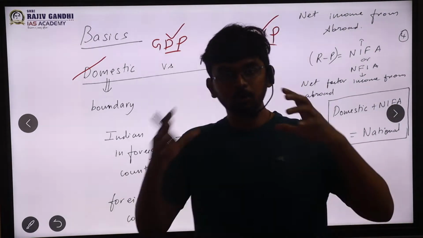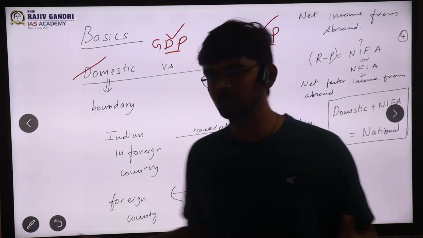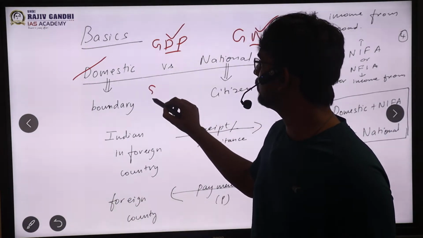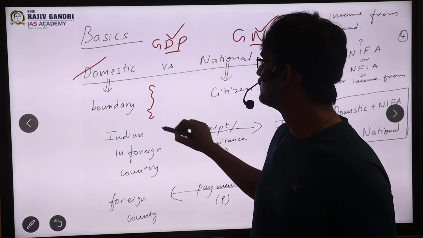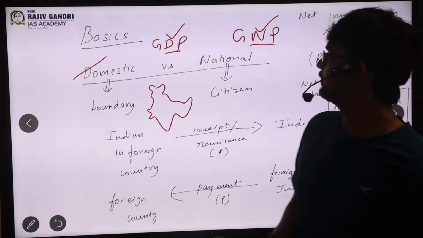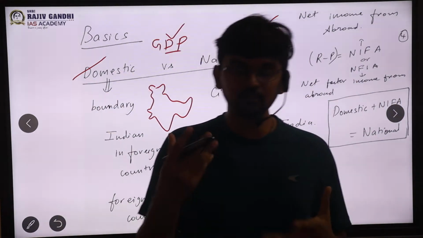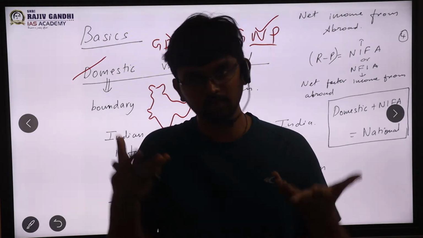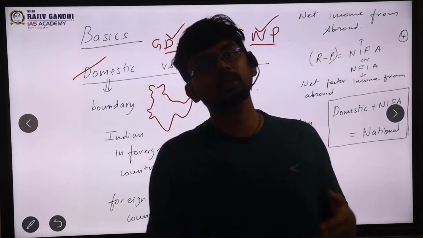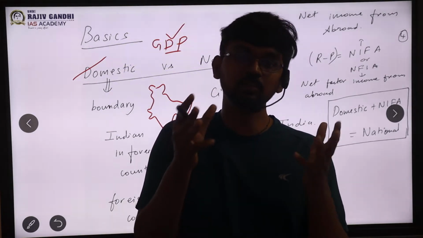So very simple. Domestic, the name itself says, it is domestic. Domestic means whatever production is happening within the country's boundary, that is domestic, sir. Okay. National means what? What are the citizens of India producing? They can be either living in India or living abroad. Whatever they are producing will come in national.